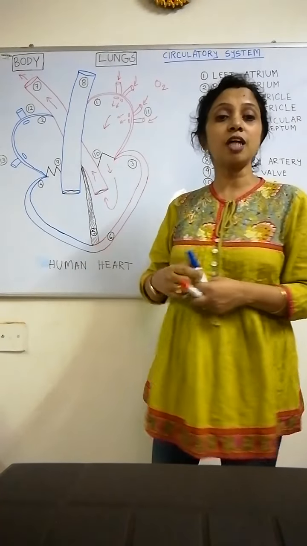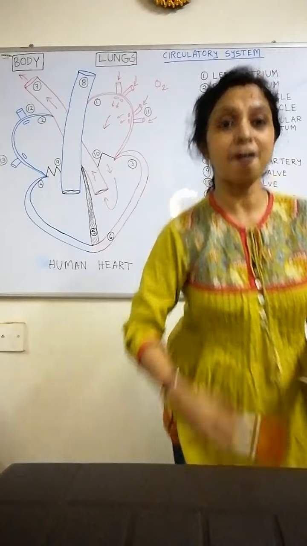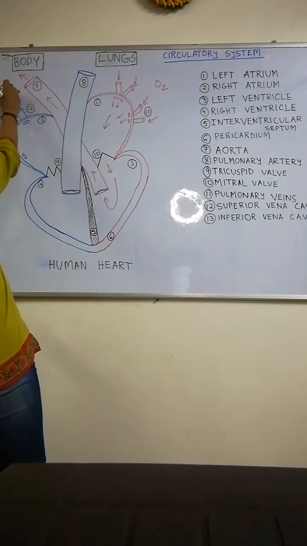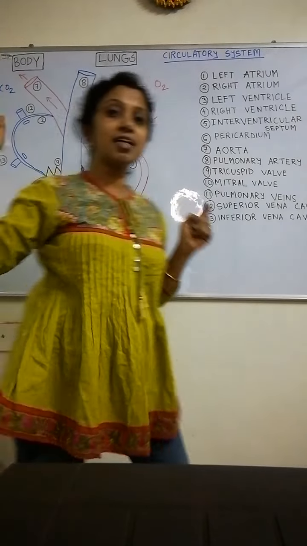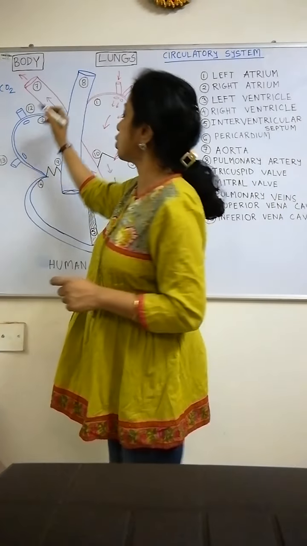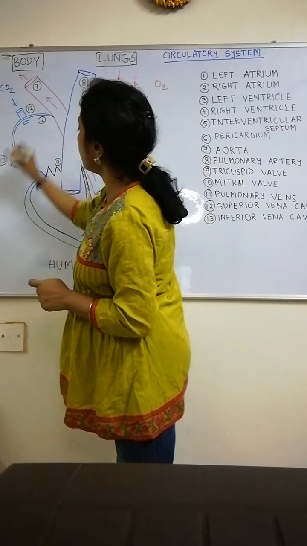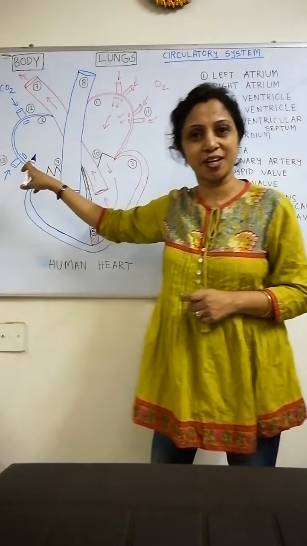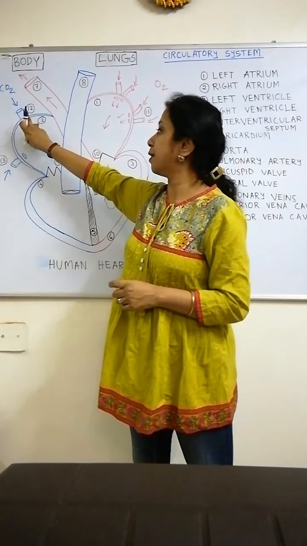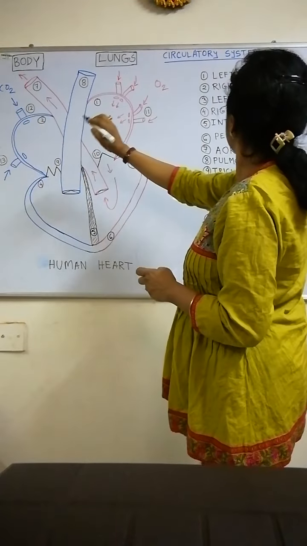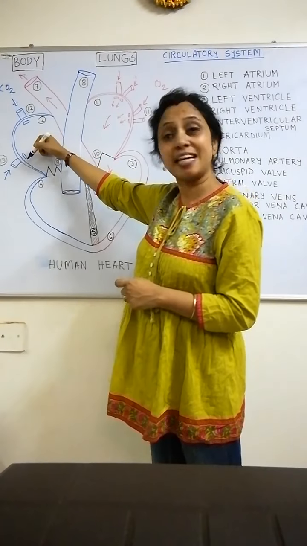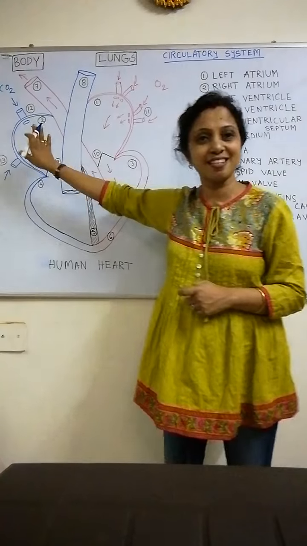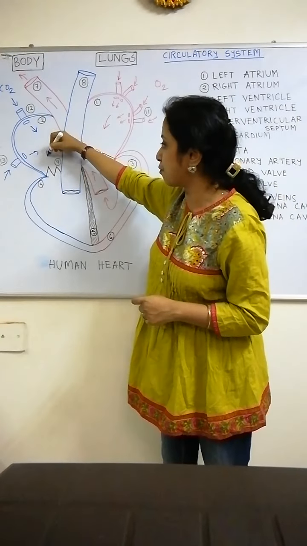From the whole body, this deoxygenated blood carrying carbon dioxide will come through these two veins. This is the superior vena cava, this is the inferior vena cava. It will come inside this right atrium, then it will come here.